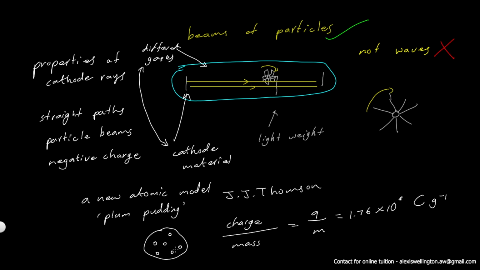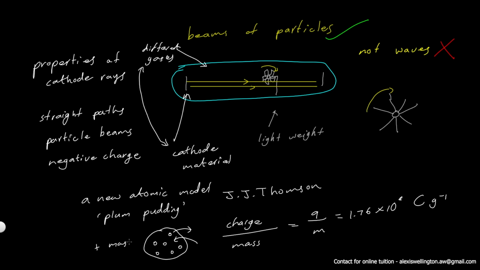These plums can come out and also go back into the pudding. We can pick out plums and also insert them into the pudding. The plums were electrons and the pudding was a positive mass. According to Thomson's plum pudding model, negatively charged electrons were embedded in a positively charged mass.